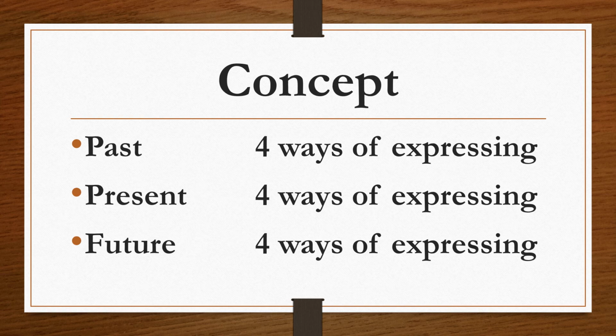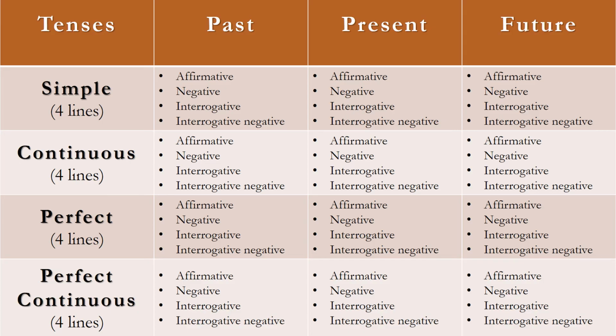Now, after understanding the concept of these tenses, let's have a look at what these 12 ways are. That's something which we will be learning in detail. Let's look at this table which is right in front of you. We'll just take one sentence and we'll try to fill in these 12 boxes, and express ourselves in 12 different ways. Once you are able to express one sentence in 12 different ways, that means you have mastered this language and you'll be able to speak about whatever you want to say.